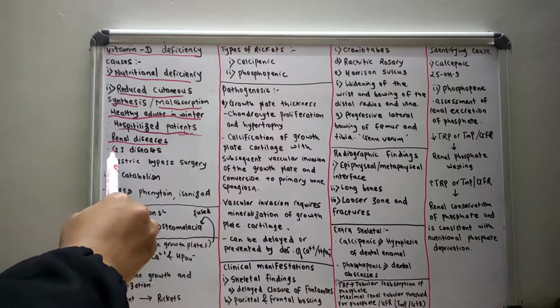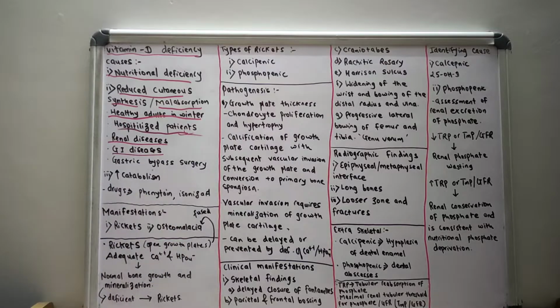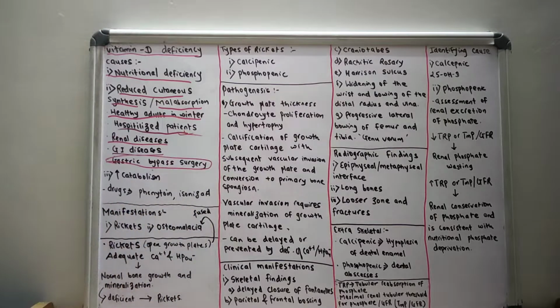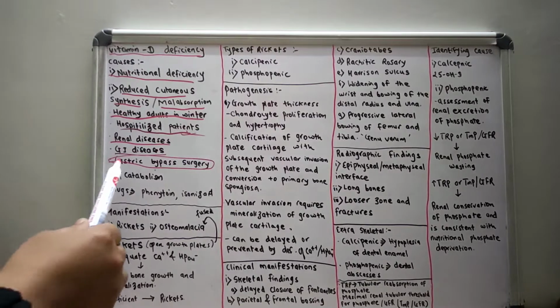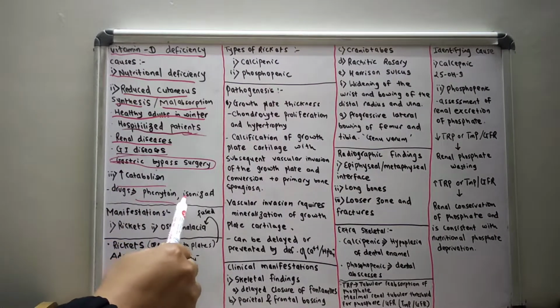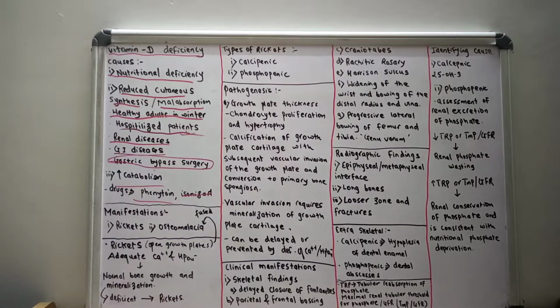In GI diseases there will be defective absorption of vitamin D. In gastric bypass surgery there will also be defective absorption of vitamin D. Another is increased catabolism: certain drugs like phenytoin and isoniazid increase the catabolism of vitamin D, so there will be deficiency of vitamin D.